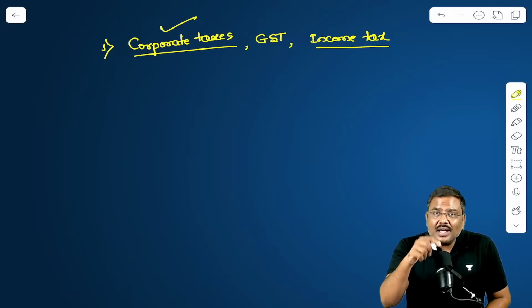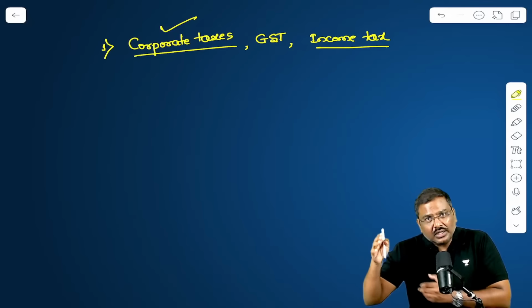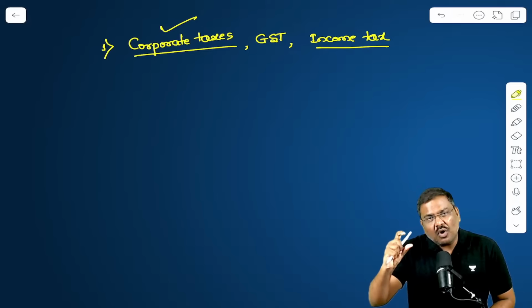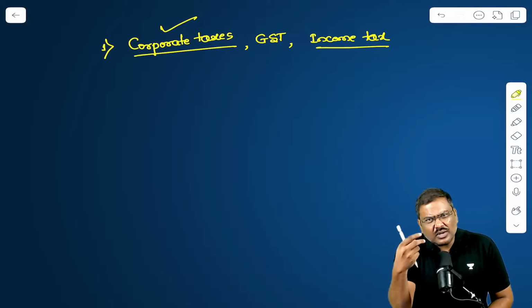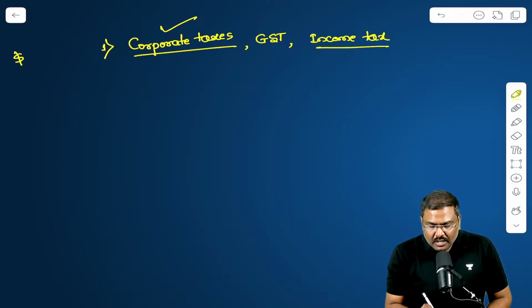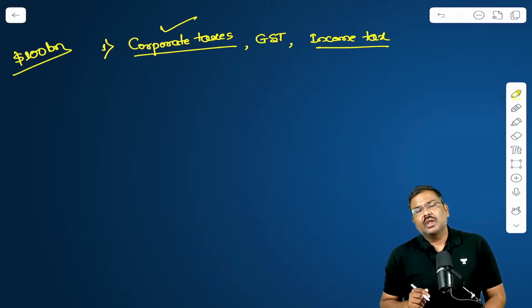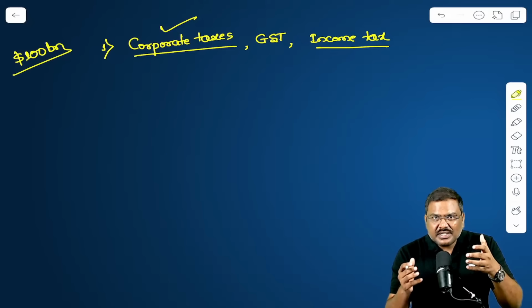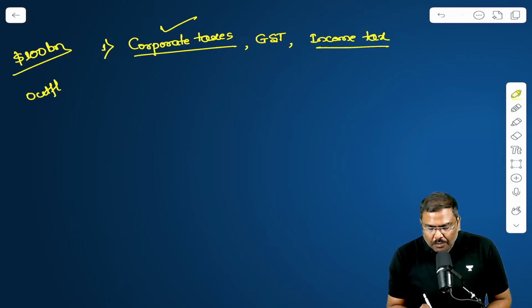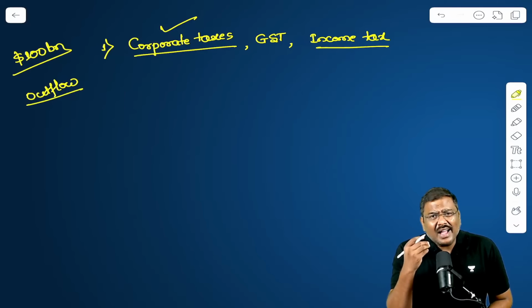Now the question is, why is the FDI, rather than coming in a lot higher number, why is the number itself smaller? That is, the inflow of FDI is not satisfactory, because the Government of India, mind you, has a target of FDI of $100 billion every year. This is a target set by the government. One, inflow of FDI is not satisfactory. And second, why is there a higher outflow?